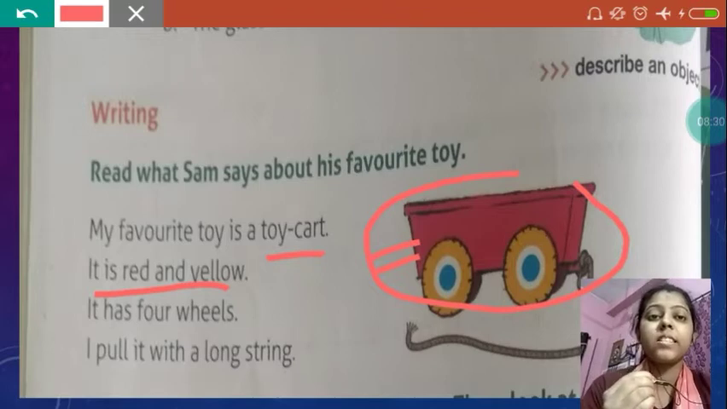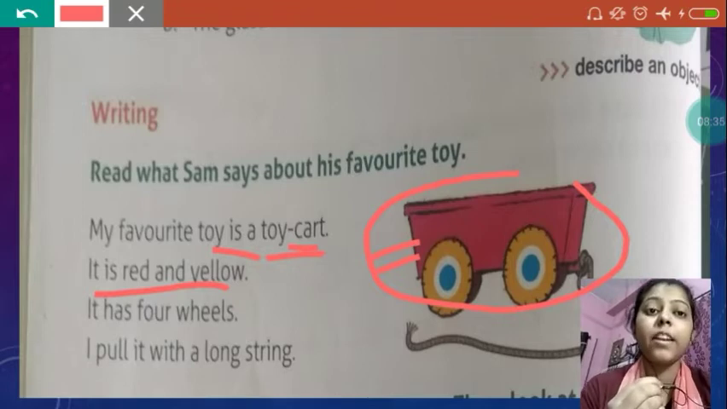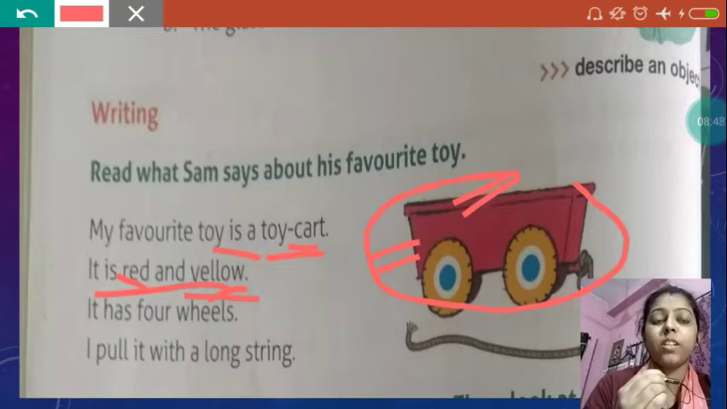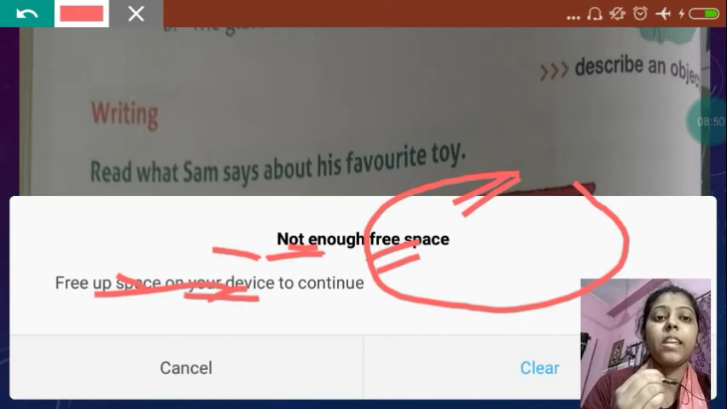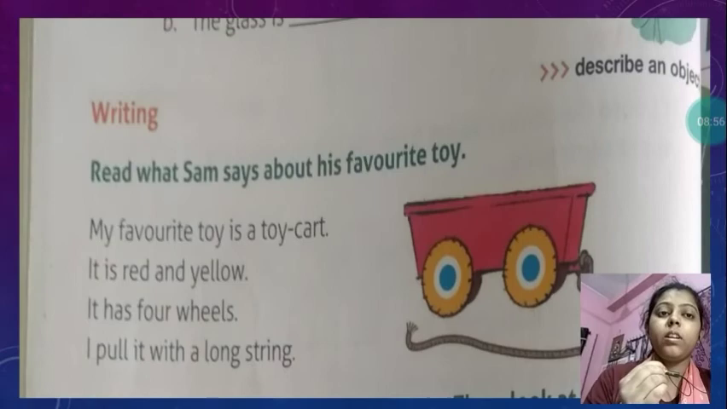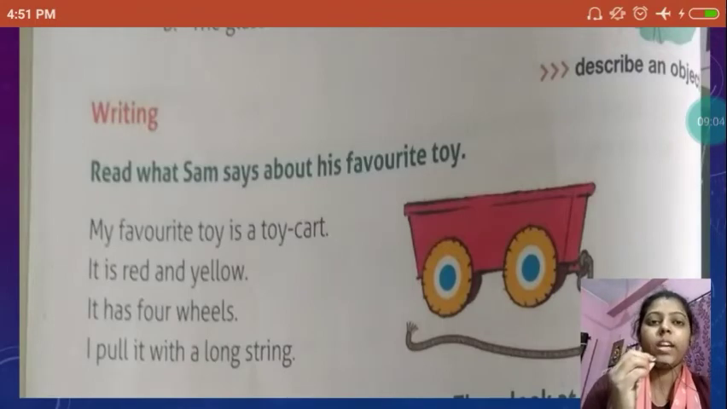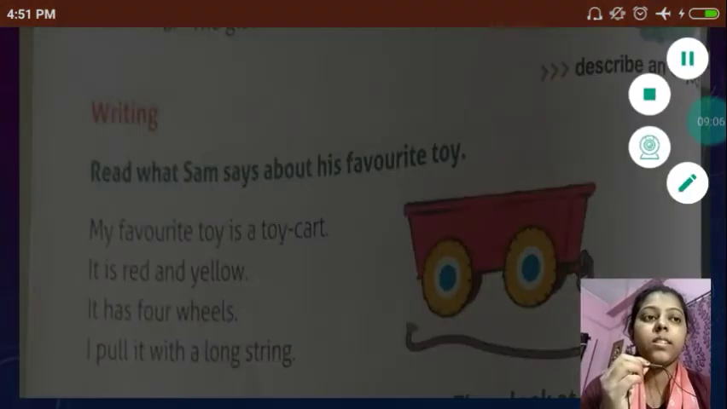Like, see, here it is given that a person is saying my favorite toy is a toy cart. It is red and yellow. Now red and yellow both are describing words. It is describing this object. So with the help of describing words also we can describe the object. It is telling about an object. Now what else is it telling?